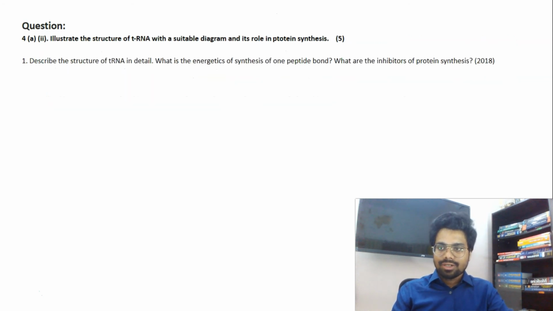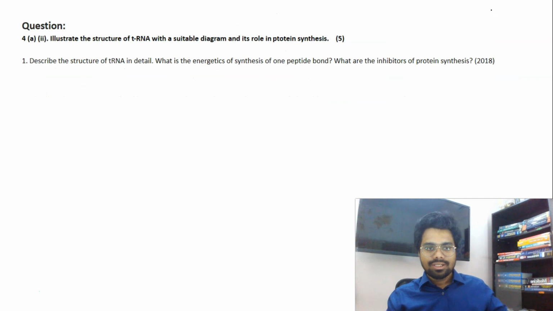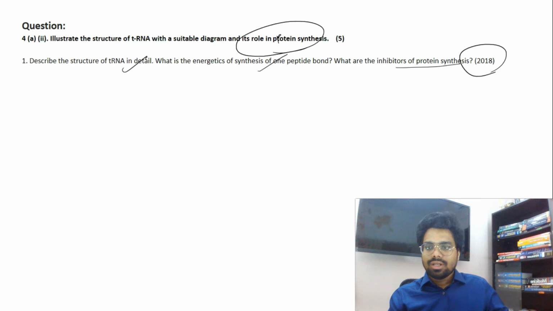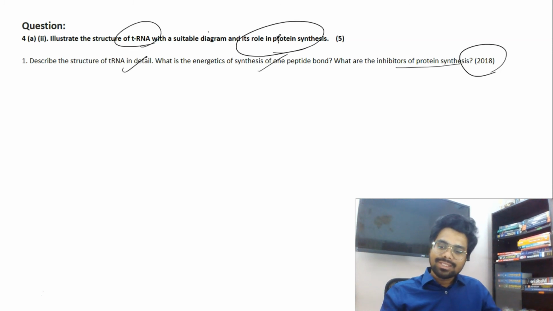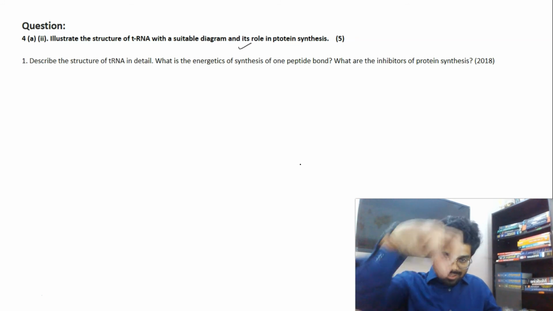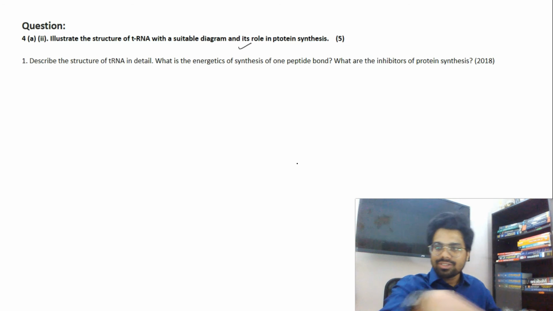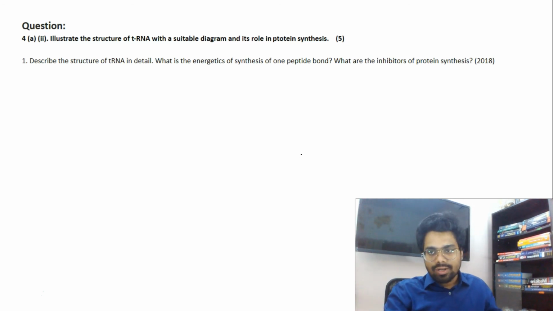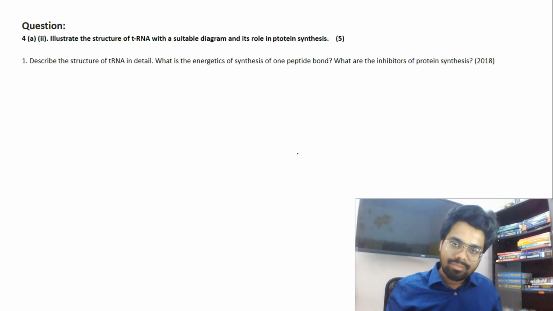We are now dealing with question number 4. Illustrate the structure of tRNA. See, in 2018 they asked the same question. What is tRNA? What are the energetics of peptide bond formation and what are the inhibitors? Similarly, this question is from protein synthesis, its role, and the structure of tRNA. Both the images are available within our notes. How tRNA is involved in protein synthesis, how it carries amino acids and transfers them is there in the image, and the structure of tRNA. The cloverleaf shaped structure of tRNA is also clearly given.